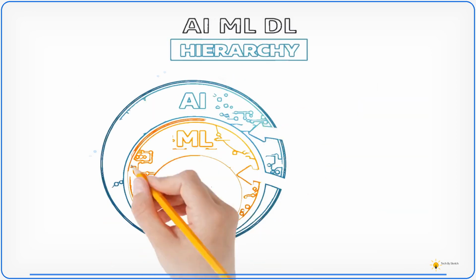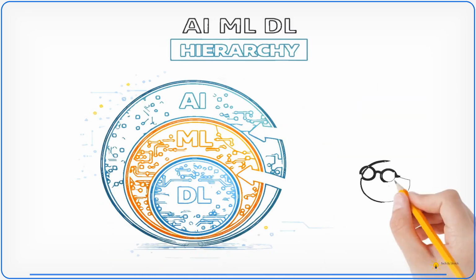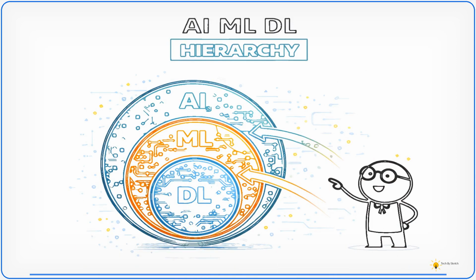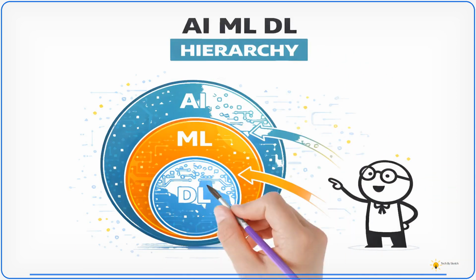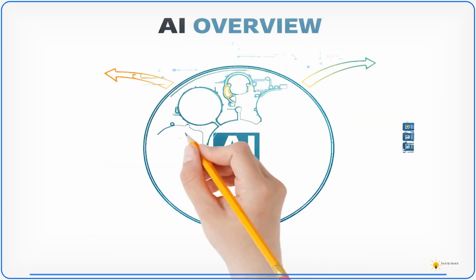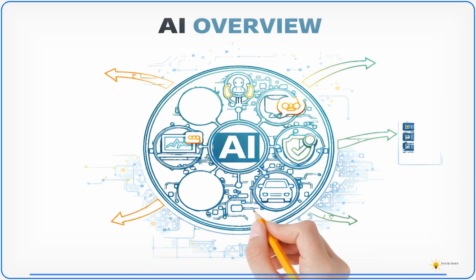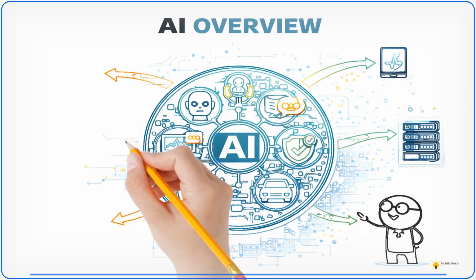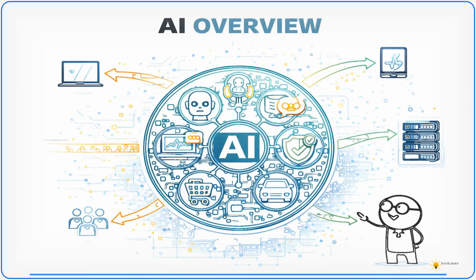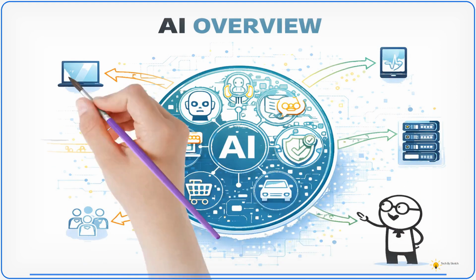Now let's connect everything together. We have a clear AI ML DL hierarchy, where each builds on the previous. AI is the broader concept, focused on human-like intelligence in machines across various tasks.